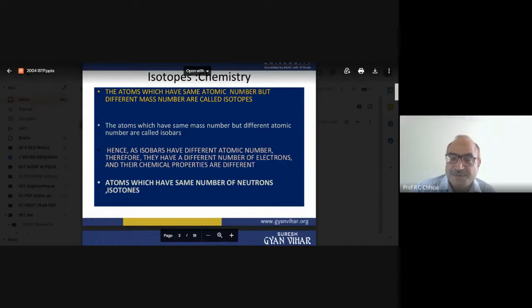Potassium has different properties as compared with calcium. So isobars are two nuclei with different chemical reactions. The reaction of potassium with oxygen forms potassium oxide, while in the case of calcium, calcium oxide is formed. Their chemical bonding is also different, which relates to the electrons. So the chemical properties are different in isobars, but this is not so in isotopes.